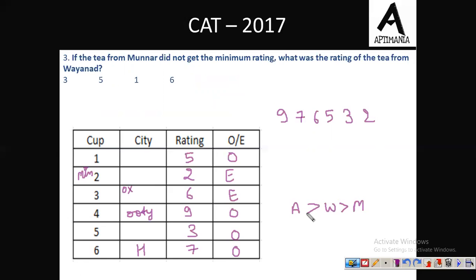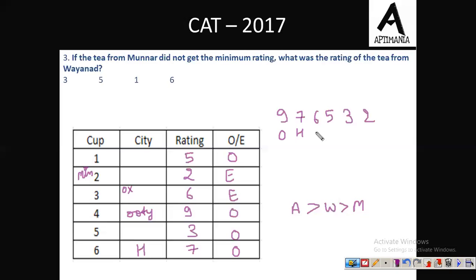What was the rating of the tea from Wayanad, W? Fine. Now we know that this rating is fixed. This 9 is of Ooty. This 7 is of H. And now we know that A is greater than W, which is greater than M.